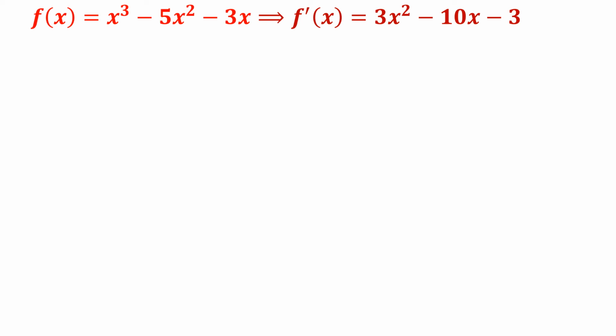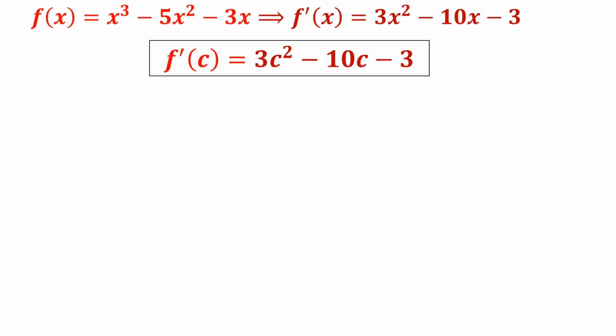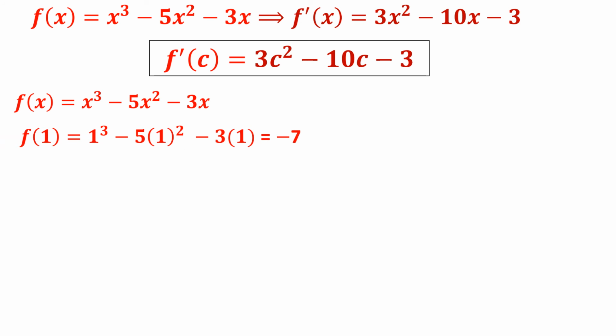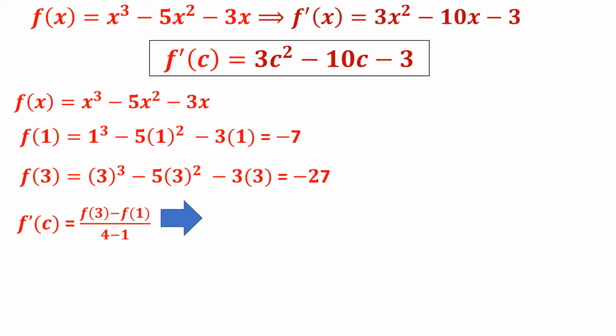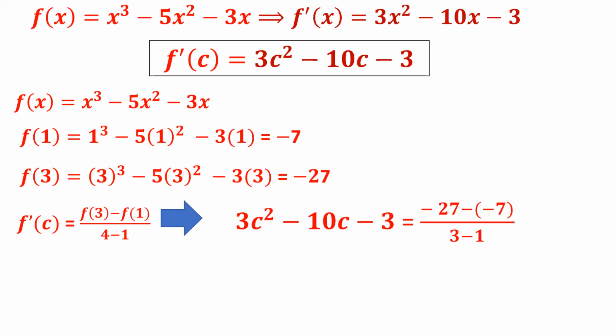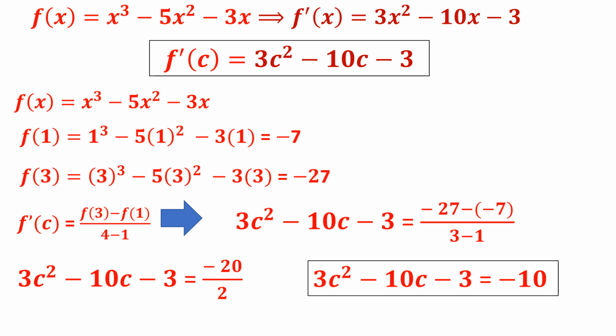Let us get f dash of x. It is 3x square minus 10x minus 3. f dash of c is 3c square minus 10c minus 3. From f of x, let us find what is f of 1, because we are having the interval 1 as lower limit. It is minus 7 and f of 3 is minus 27, by putting x is equal to 1 in the function and x is equal to 3 in the given function. Let us go for this f dash of c. It is 3c square minus 10c minus 3. f of 3 is minus 27 minus of minus 7 by 3 minus 1. Therefore, the right hand side will become minus 20 by 2.